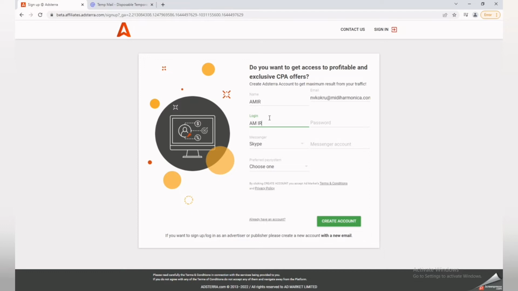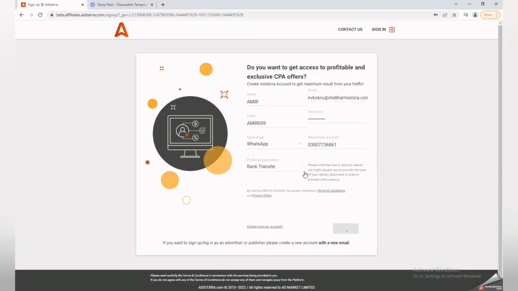So simply put in your personal email, and then type the username, and then type the password, which you can easily remember. And then here where it is written Skype, you can choose WhatsApp or whatever is feasible for you. If you don't want to put in your number, you can simply click on Skype or Telegram. Then you have multiple payment options. You can transfer your money by PayPal, Bitcoin, Ethereum, and bank transfer. Simply I will click on bank account, and then click on the button.